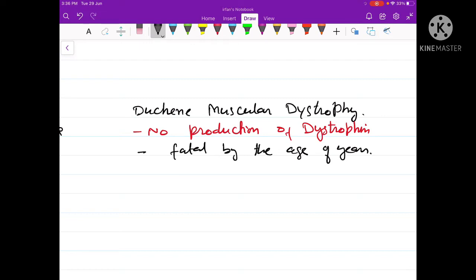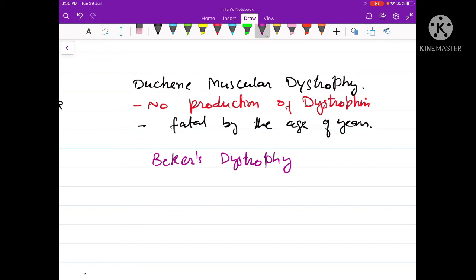The other form of muscular dystrophy is called Becker's dystrophy. In Becker's dystrophy, a little amount of the dystrophin protein is synthesized. But that little amount of dystrophin results in milder symptoms.